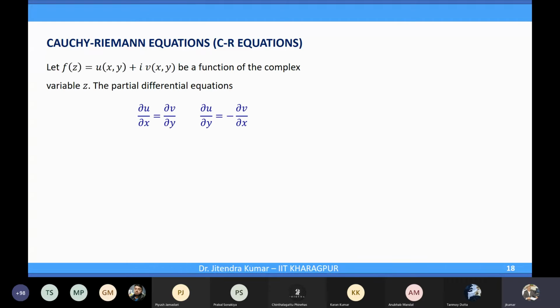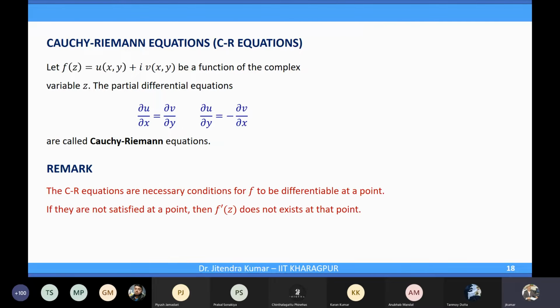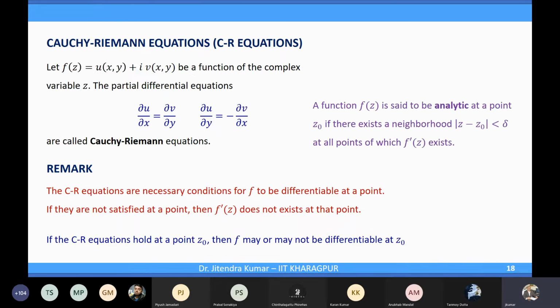Perfect. So let's just quickly review. We were talking about the CR equations, right? The CR equations were the necessary conditions for differentiability at a point. So if these equations are not satisfied, then we know that f(z) cannot be differentiable, so f'(z) will not exist. But if the CR equations hold, in that case f may or may not be differentiable, because this is just the necessary condition for differentiability.